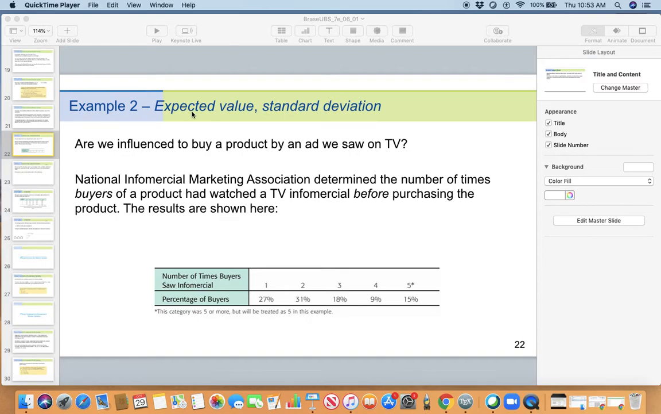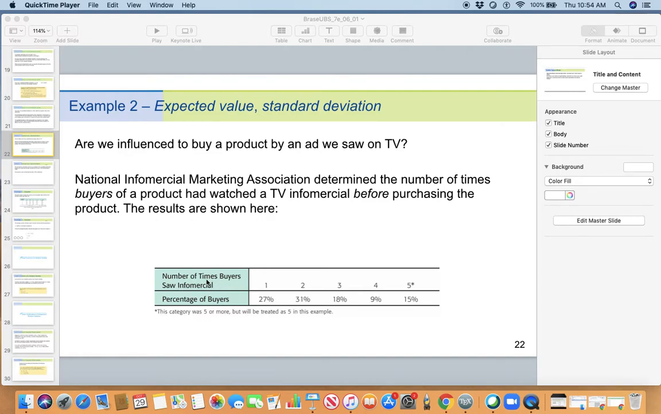Back. Example 2. Expected value and standard deviation. Are we influenced to buy a product by an ad we saw on TV? The National Infomercial Marketing Association determined the number of times buyers of a product had watched a TV infomercial before purchasing the product. The results are here.